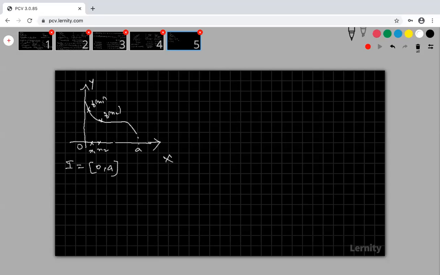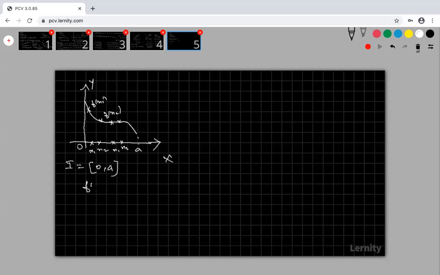But suppose I am taking my x1 and x2 here. Then f of x1 and f of x2 are both equal. That means this is greater than or equal to f of x2.